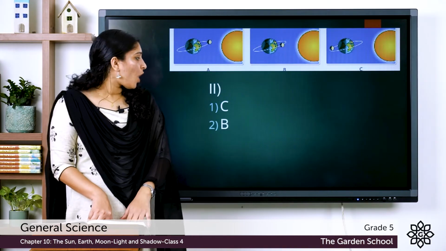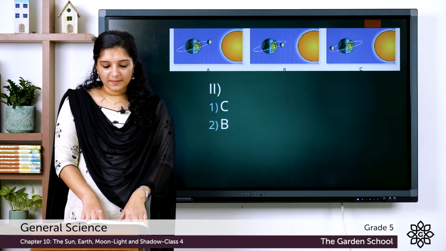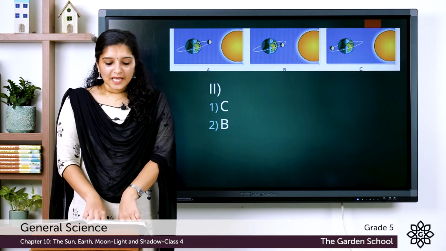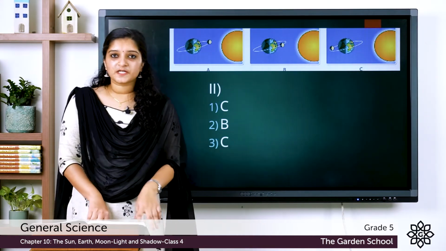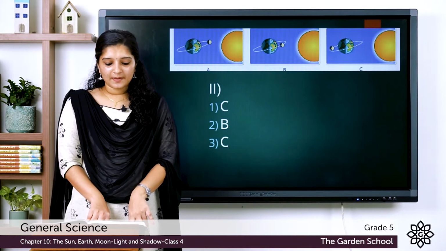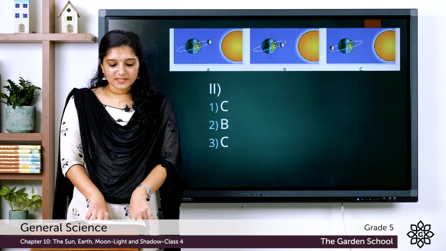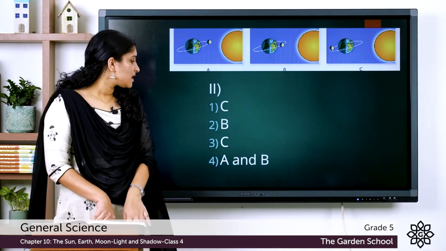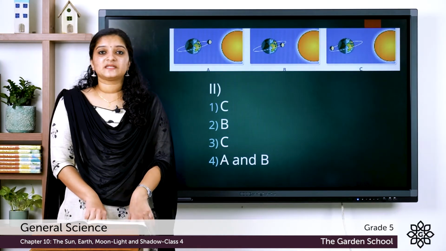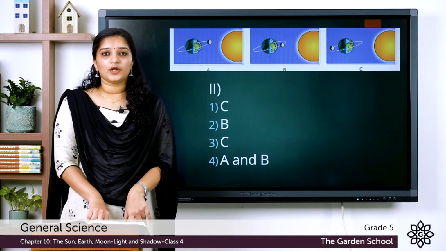The answer is option B, that is image B. The third question, in which situation will it be a full moon? The answer is option C, that is image C can be a full moon. The fourth question, in which situation will it be a new moon? The answer is A and B, that is images A and B both can be a new moon.